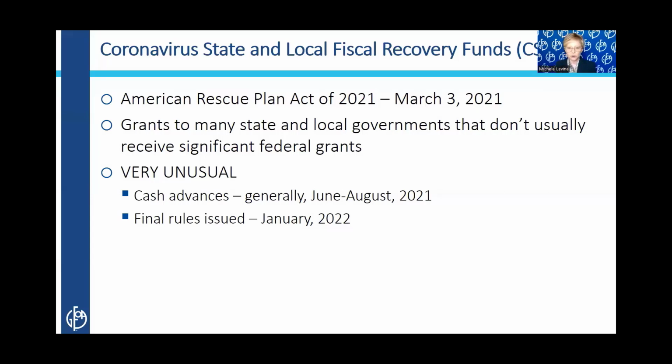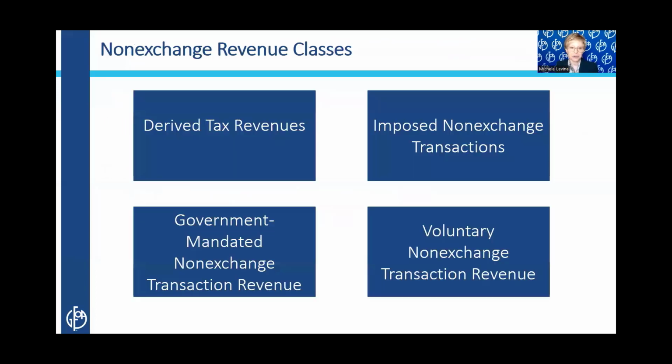ARPA was passed in early March of 2021. Cash advances started going to governments as early as June of 2021. And the only thing that we had to guide us was what the U.S. Treasury Department called interim final rules. Quite an oxymoron, right? As well as frequently asked questions where the questions and the answers seem to change a lot. The final rule came out in January of 2022. So roughly 10 months after the legislation passed and more than 6 months after the cash started flowing.